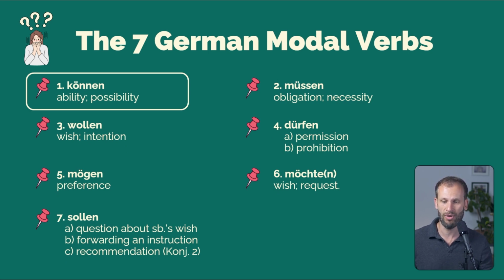The 6th one, möchten, is actually not a modal verb on its own. It's a conjunctive 2 form of number 5, of mögen, but it doesn't matter too much. Some books show them as 6, other books show them as 7 modal verbs. So we'll take a look at the conjugation of each of these verbs, and then we'll have some examples and tips and tricks and so on.